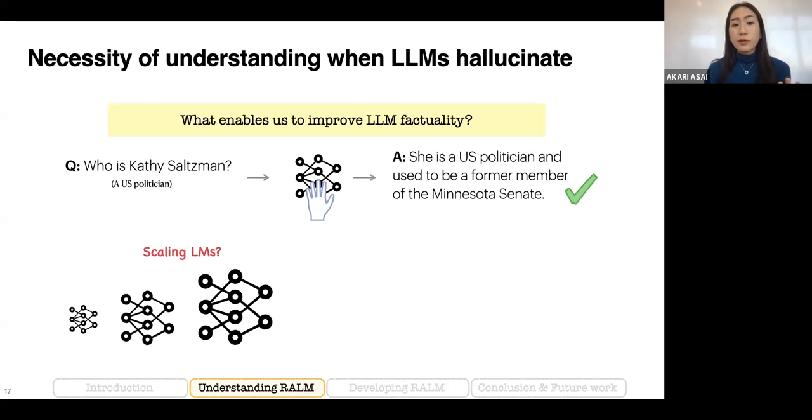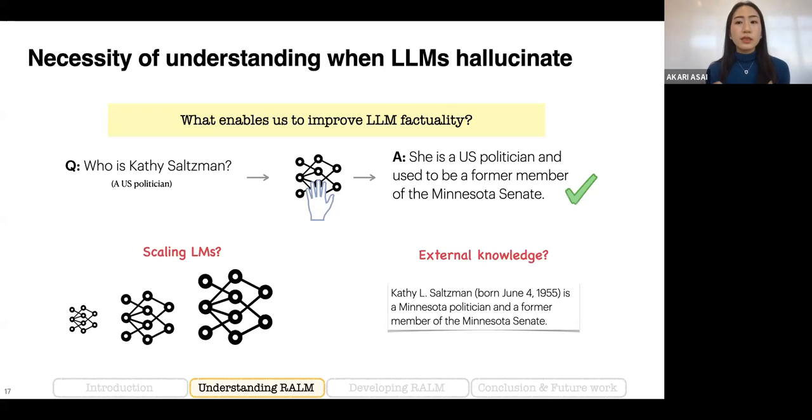So for example, one approach is just scaling up language models and hoping that scaling solves those issues. But another approach is to incorporate retrieval augmentation, or doing retrieval to enhance the input space, and then hoping that the language model can fix those issues at inference time.